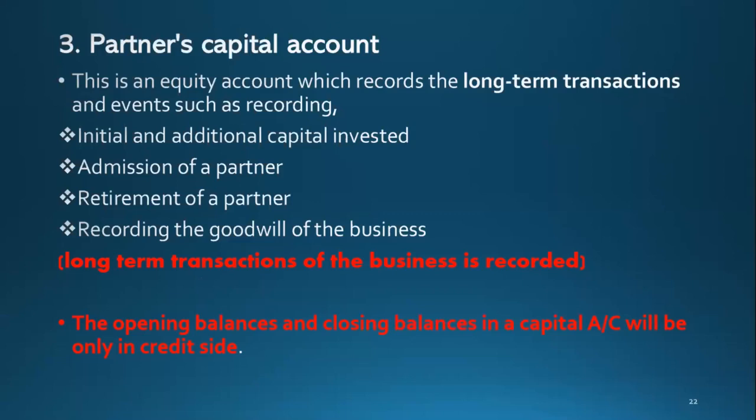But what items did we record in the partner's current account? Interest on capital, salary, profit share, reimbursement of expenses, and interest on loan payable to an existing partner. Those are the transactions we record in the partner's current account. So now you can have a better understanding of the differences between the partner's current account and capital account.